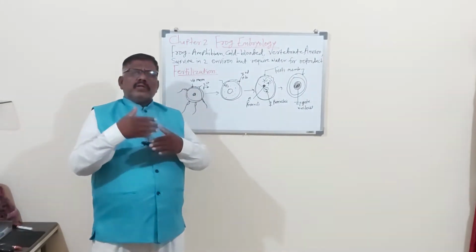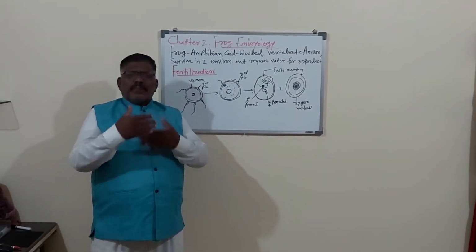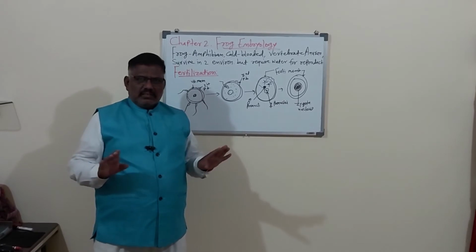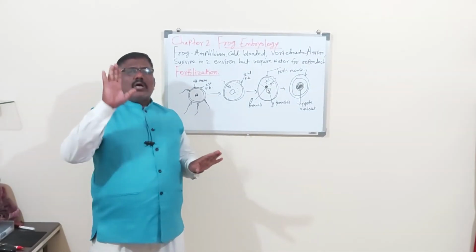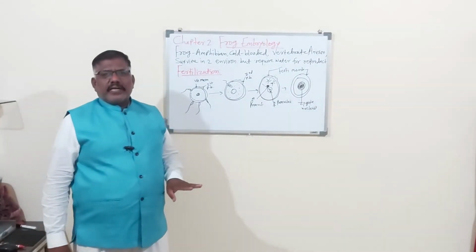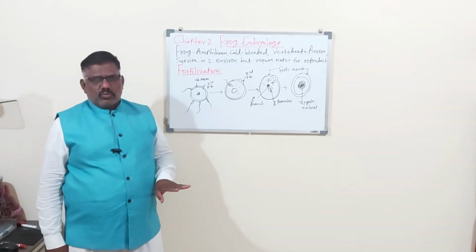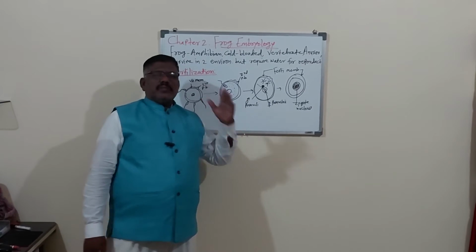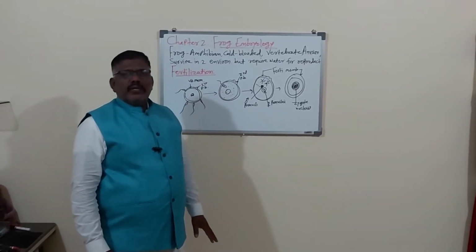So a number of sperms and ova combine together and form the zygote, and some of them go to wastage. So 3,000 to 5,000 may be fertile. That is called the zygote. Now how does that fertilization take place? With the help of this figure, you can understand very well.